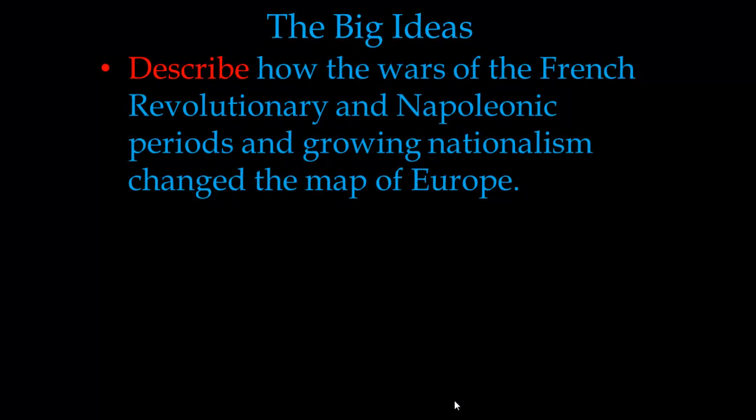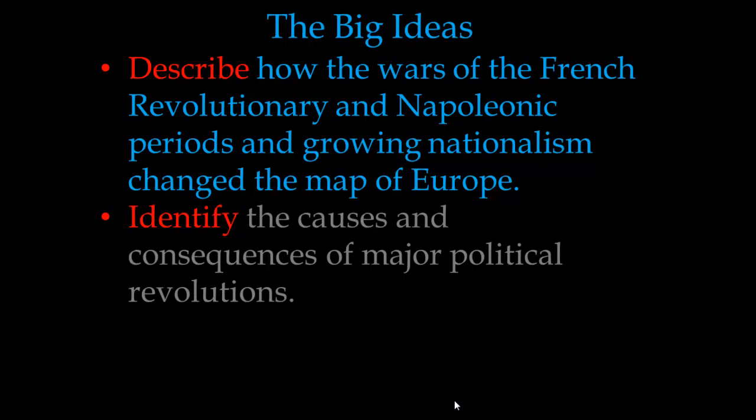Okay, today we're going to be talking about the Napoleonic era in France. This is going to come after the main part of the French Revolution. So let's look at the big ideas. The first one is: describe how the wars of the French Revolutionary and Napoleonic periods and growing nationalism changed the map of Europe. And the big unit goal: identify the causes and consequences of major political revolutions.